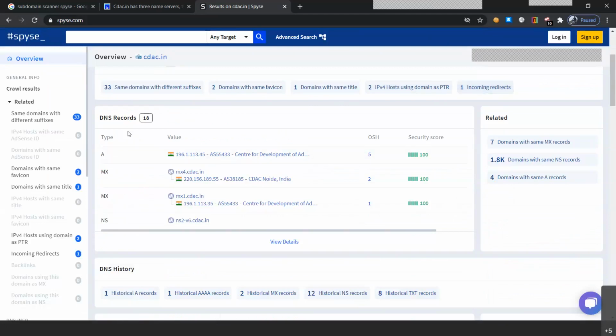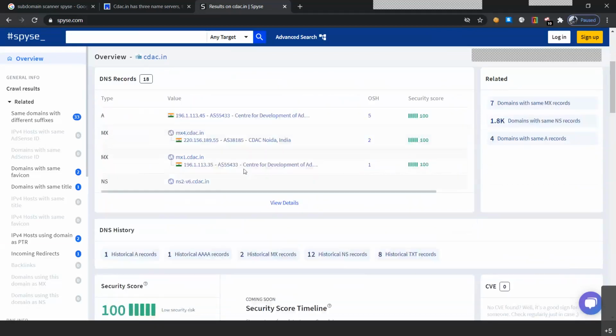So we get the DNS record which has 18 records inside of this particular link to our particular domain, which has the type A link to our website, the main website, the 196.113.45. Then the mail server, then the name server.